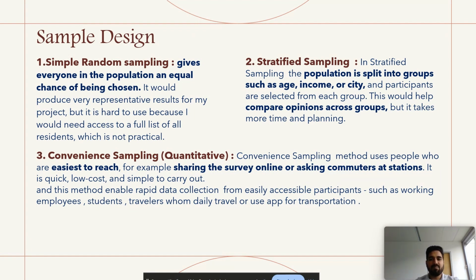Second is stratified sampling, in which we have to split the population into different groups such as age, income and city, and it also needs a lot of time and planning. So I use convenience sampling because it is the easiest to reach by sharing a survey online or asking questions and getting their preference, and it is very quick, low cost and simple to carry out.